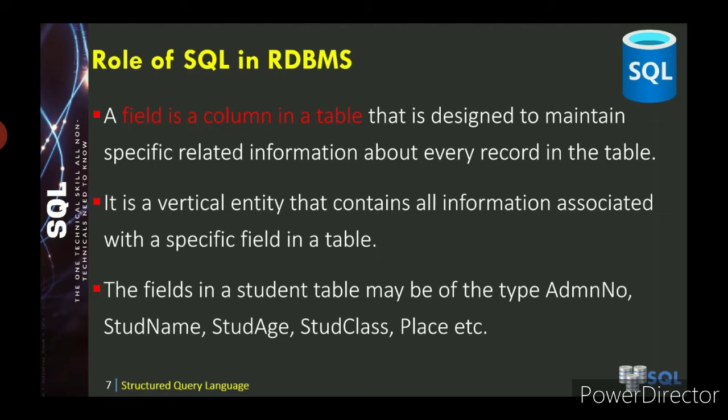The fields in a student table may be admission number, student name, student age, student class and place, etc. Then what do you mean by a record? A record is nothing but the row, that is the horizontal line. So a record is a row which is a collection of related fields or columns that exist in a table. A record is a horizontal entity in a table which represents the details of a particular student. So if you take one record, it is one full row. It gives the particular student's entire detail: admission number, student name, student age, student class and place. Then the processing skills of SQL.